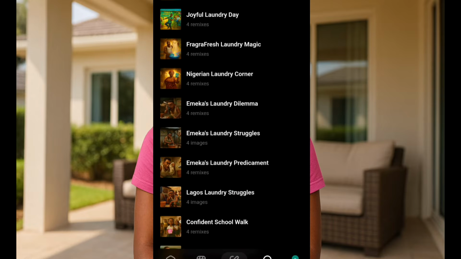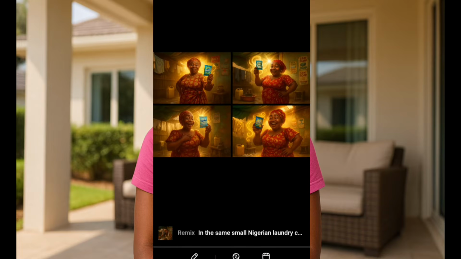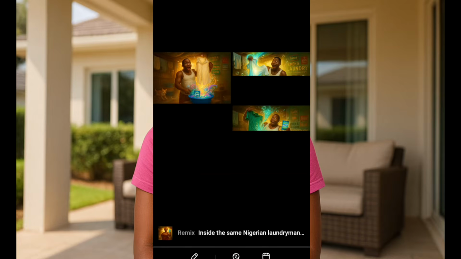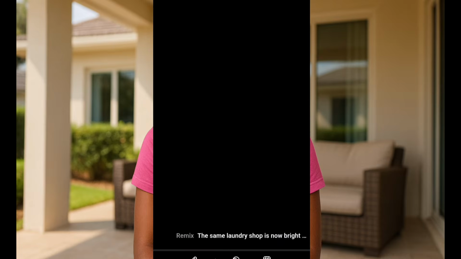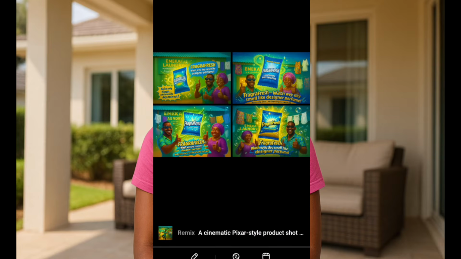So guys, as you can see, I have gone ahead to generate each image. So what you have to do next is to download the images. Yes, make sure you download the images. Once you are done downloading the images, you now go ahead and animate them.